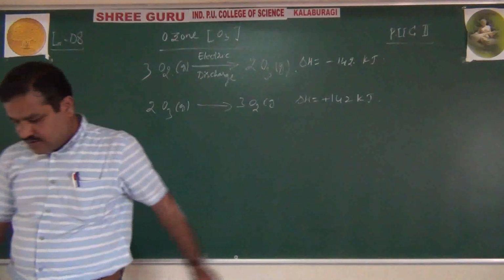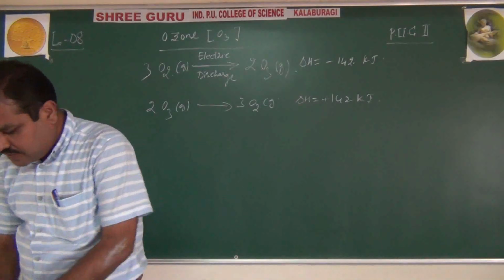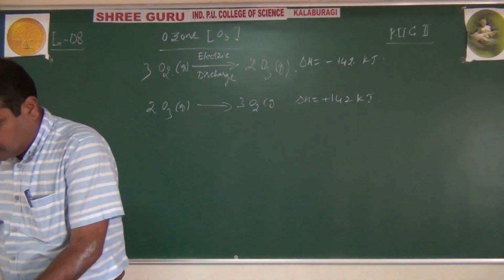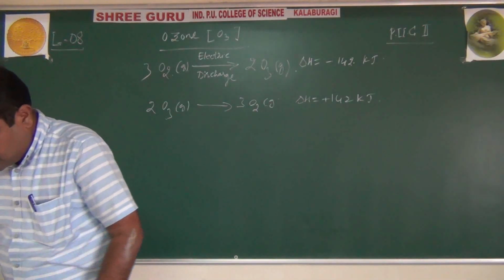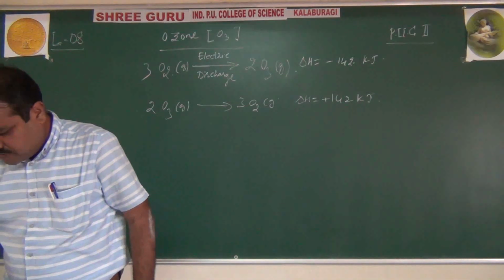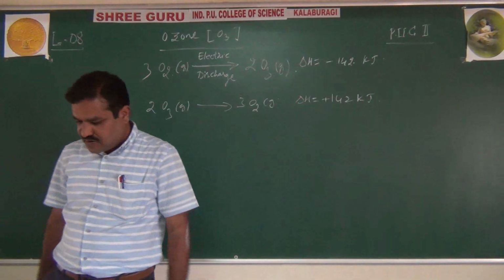So this is how we can have important knowledge about ozone. This conversion fact is very, very important as far as ozone is concerned.